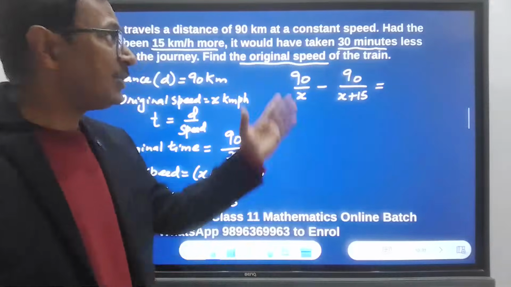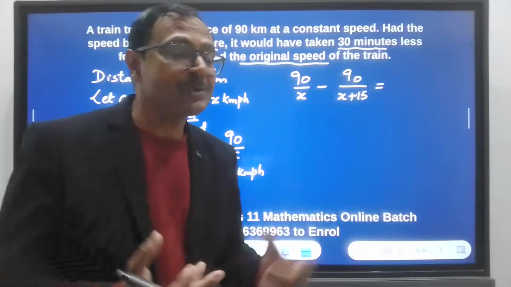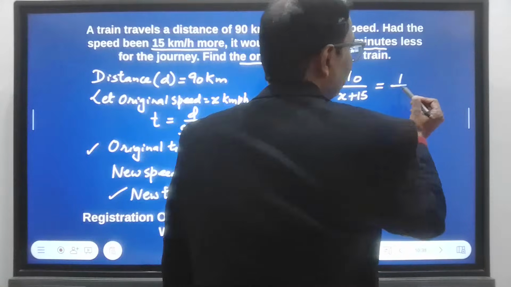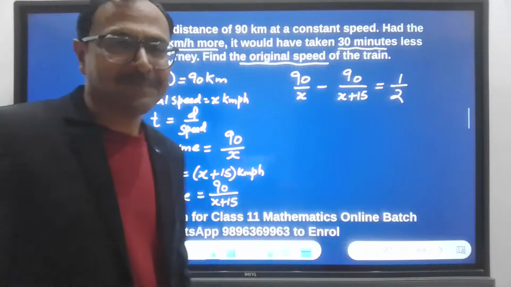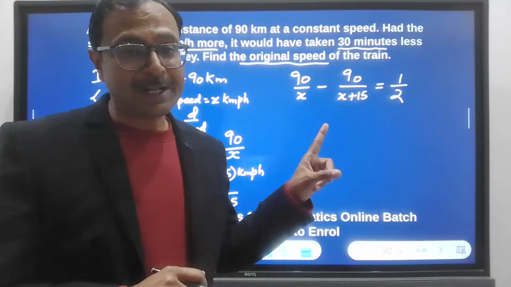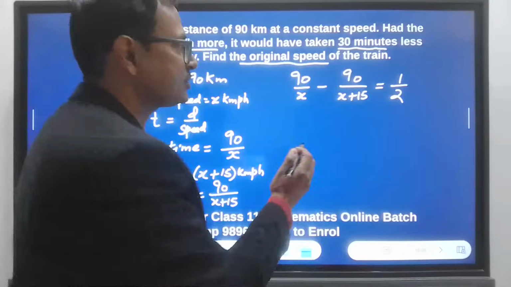See, don't write 30, okay? Because everything is in kilometer per hour. So 30 minutes means 30 upon 60, so half hour. You need to write half. Okay. And after that, it is basic algebra. So if you're good in algebra, you will crack this equation and get your correct answer. So let's quickly solve it.